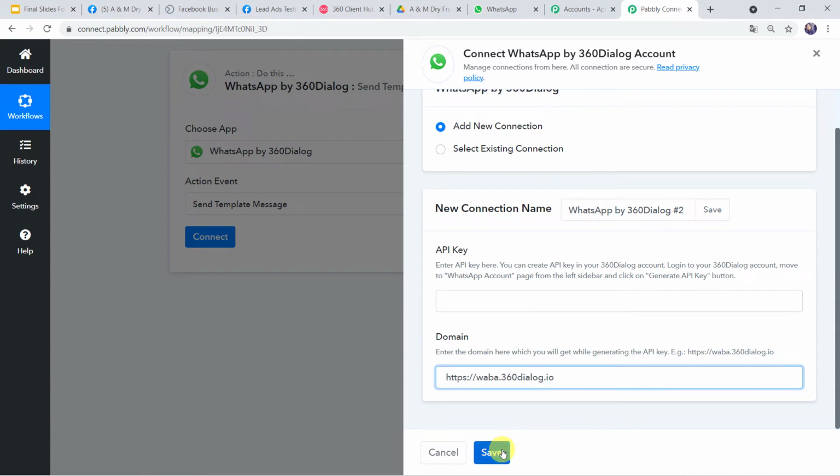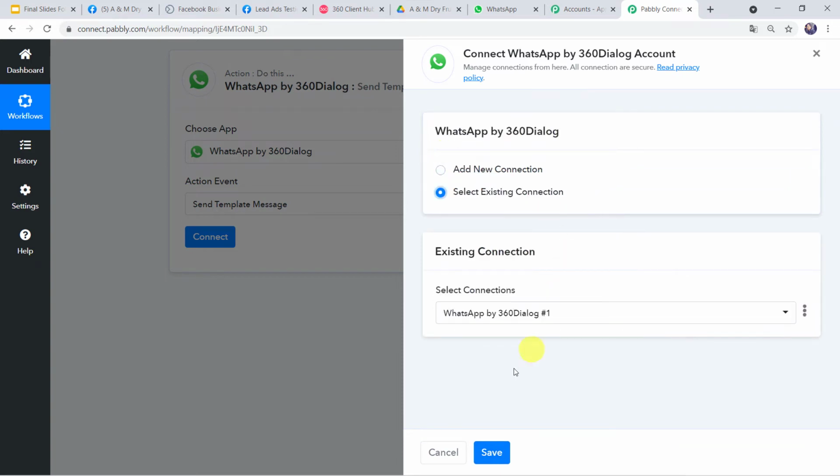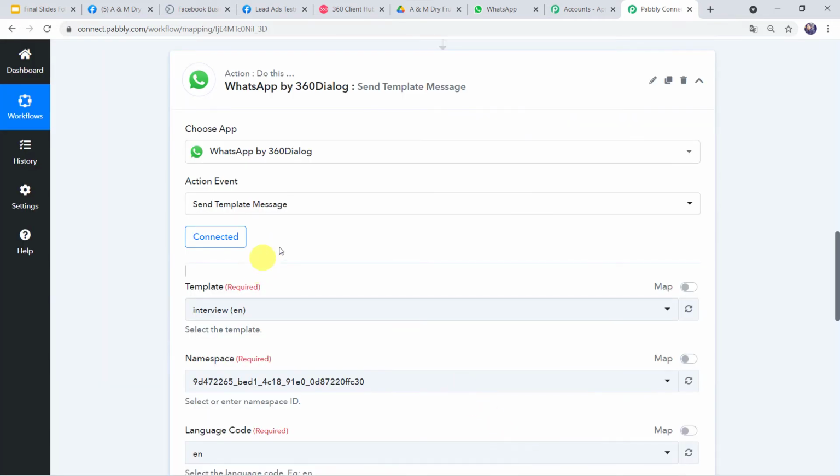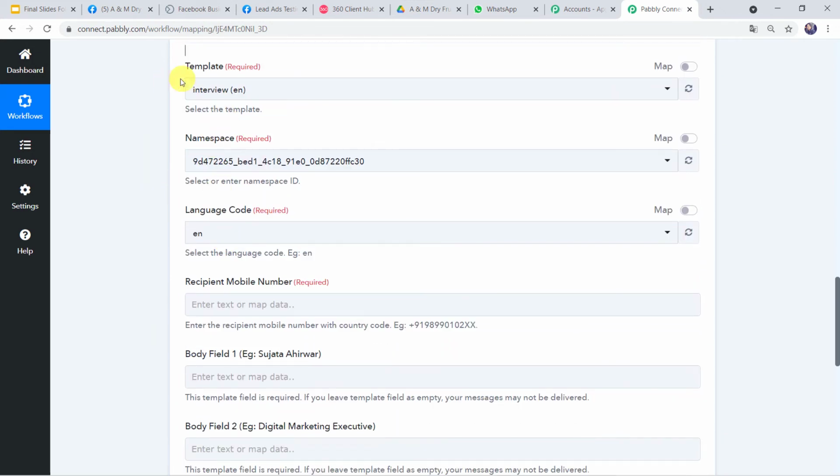As I have already created a connection, I'll just go to this option, select existing connection and click on Save. Okay, and now 360 Dialog is connected to Pabbly Connect. Now here we have to select the template.